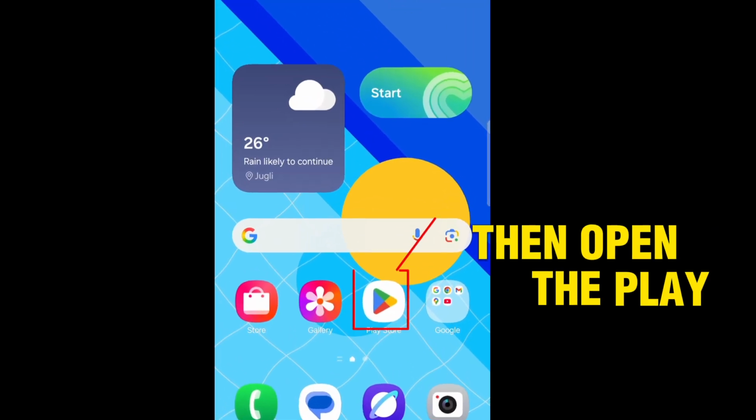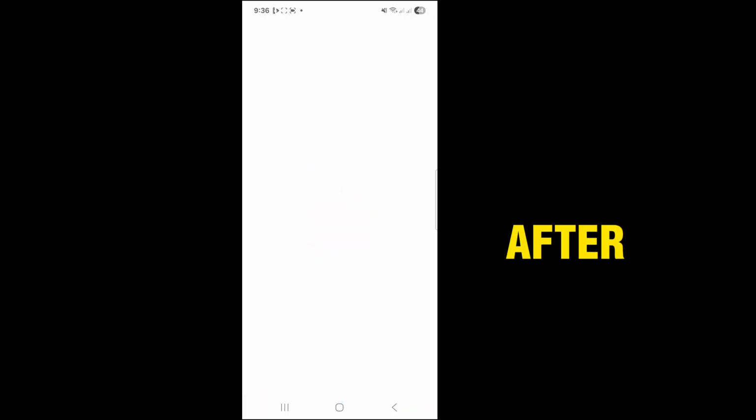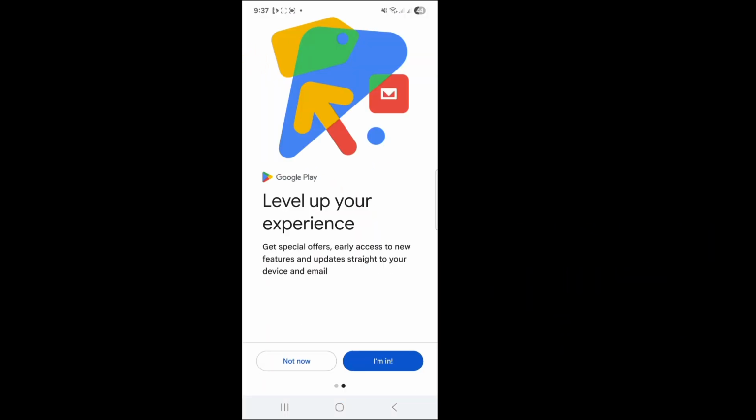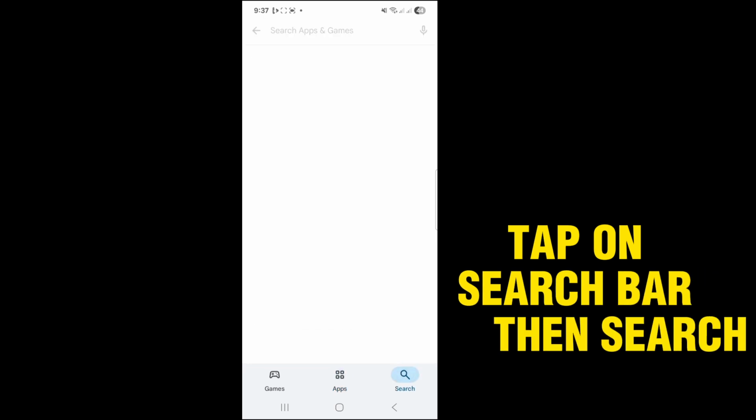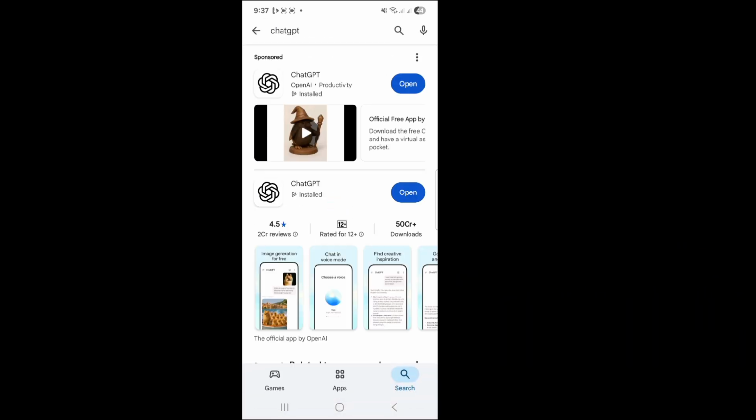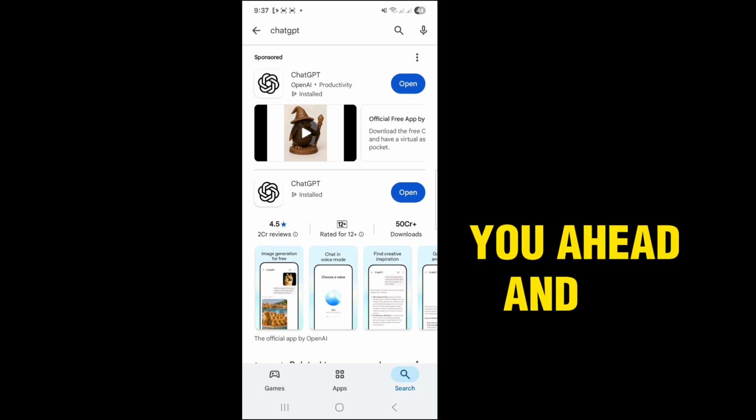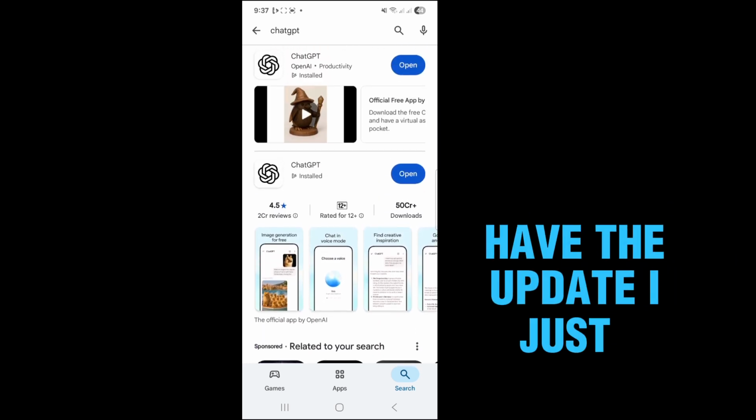Then open the Play Store. After opening the Play Store, tap on the search bar, then search for the ChatGPT application. If your ChatGPT isn't updated, go ahead and update it. I have the update, so I just open it.